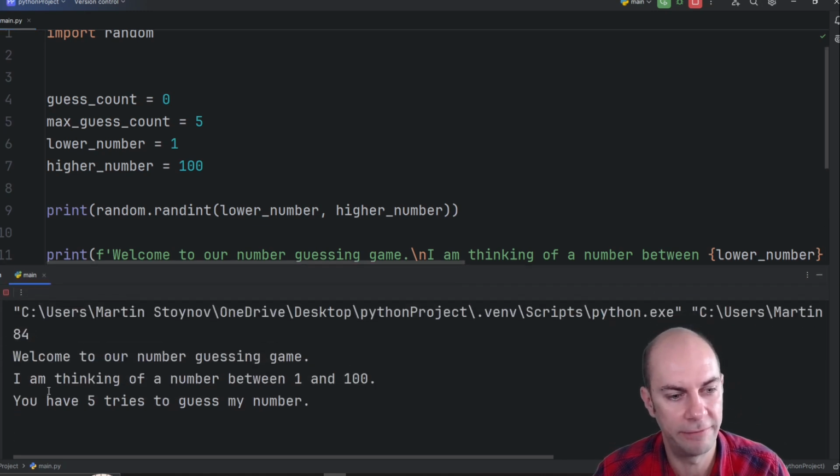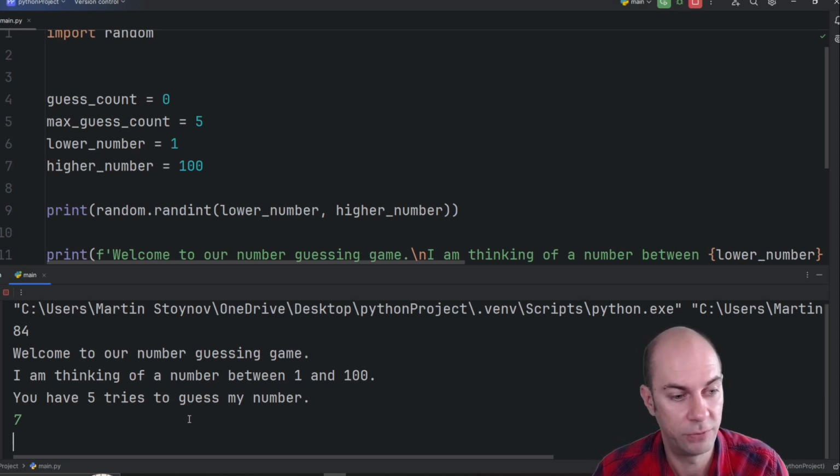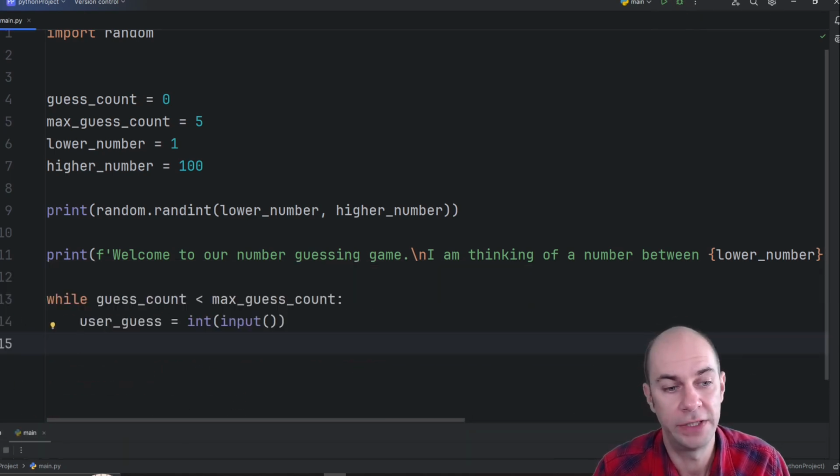So I've got 5 tries to guess my number. And obviously, it's asking it to guess a number. So I can type in 7. And of course, nothing happens here because we don't have any other logic. But the computer has certainly asked us to input something. Next, obviously, after the user has input a number, I need to take that into account within my guess count. So my guess count started at 0.